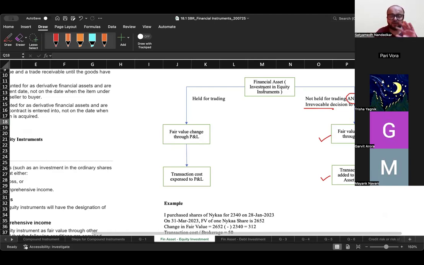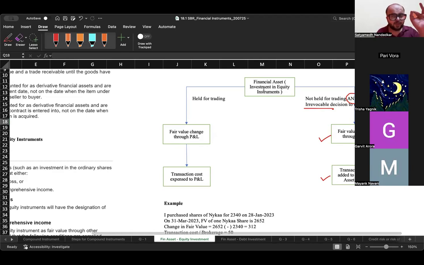But if the equity shares that you hold, these are not held for the purpose of trading, point one. And point two, the entity has made an irrevocable decision to record it via OCI. If such a financial asset is sold, if such an equity instrument is sold, then whatever is the gain or loss on disposal, that is recorded through OCI and it is never reclassified to P&L.